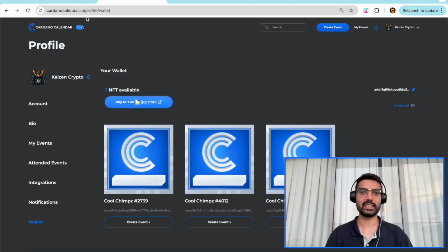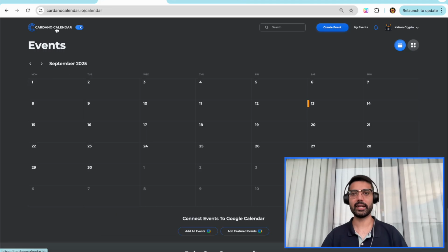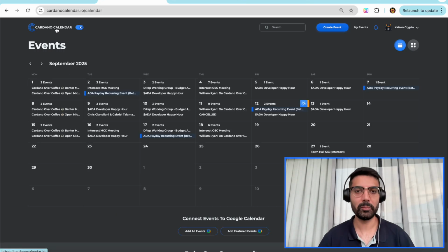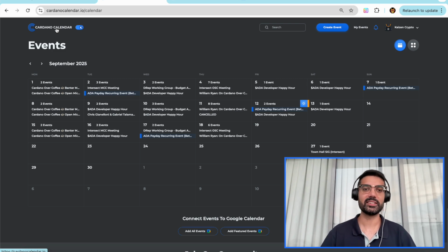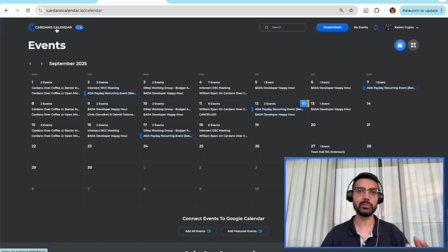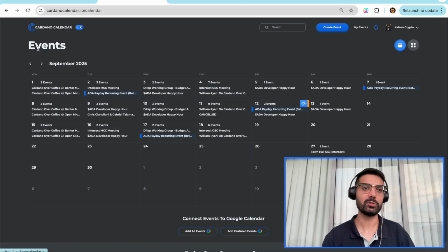If you haven't already checked it out, it's cardanocalendar.io. And this is the homepage. It's really great to see every time I go to Cardano Calendar, it seems like there's more events than there was the last time. So I really love that. And thank you to everybody who has been using the calendar. I think it's really great, especially for things like X Spaces or in-person events. It's a really good way to keep up with everything happening in the ecosystem.